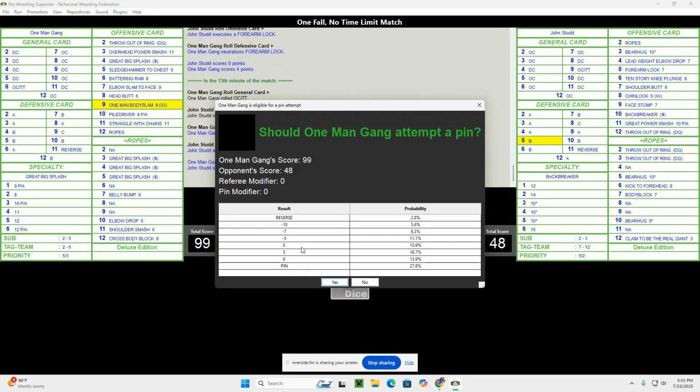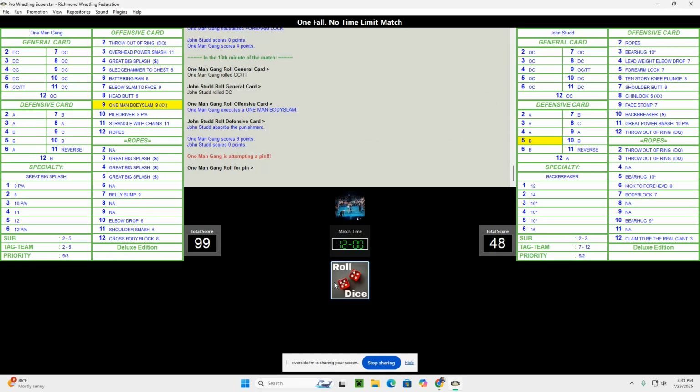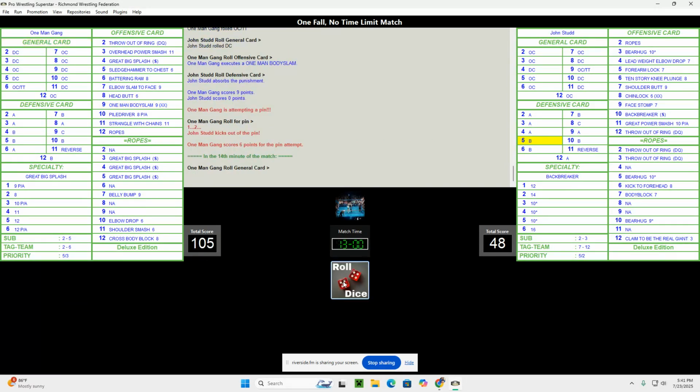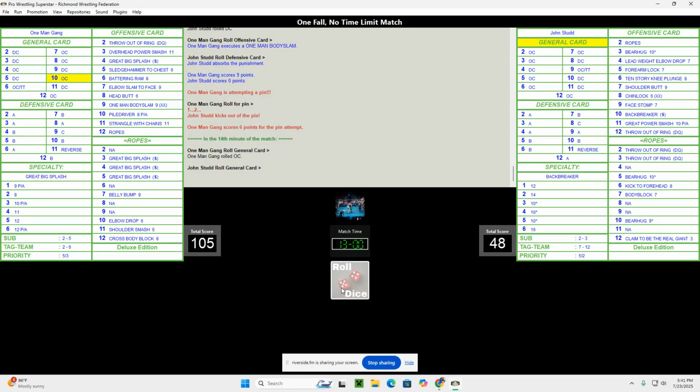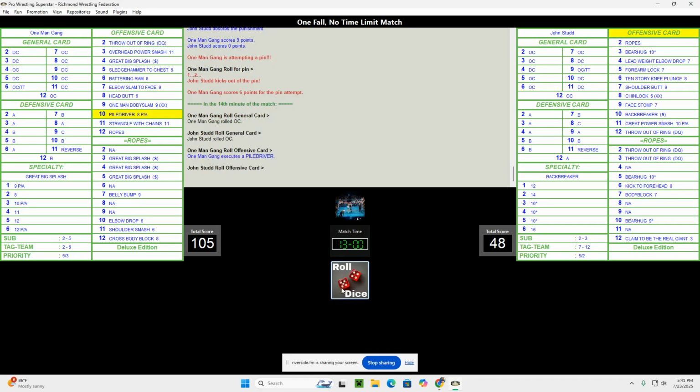All right, pin attempts getting a little bit stronger. I think he's going to go for it because more positive results here on the strategy chart. So let's see what happens. No, got a 2 count there. Got 6 points for his pin attempt. So you can see it's helping him extend his lead a little bit here.